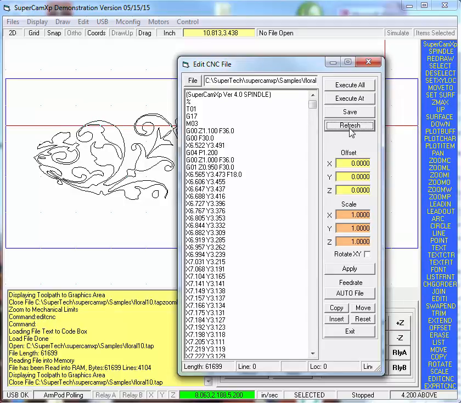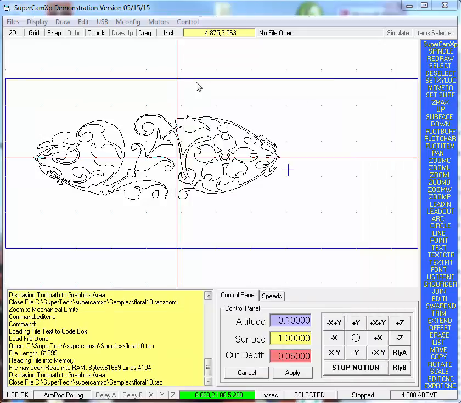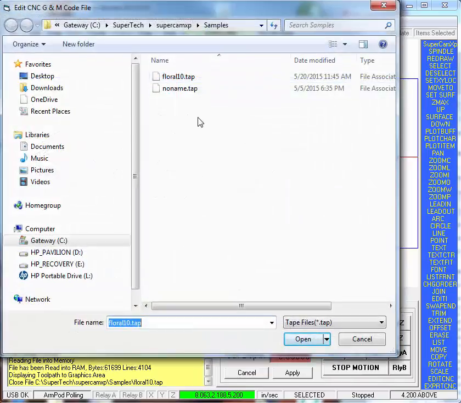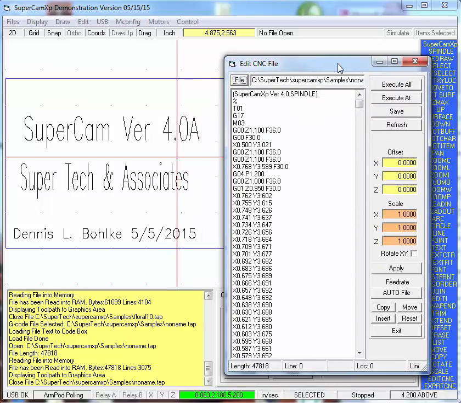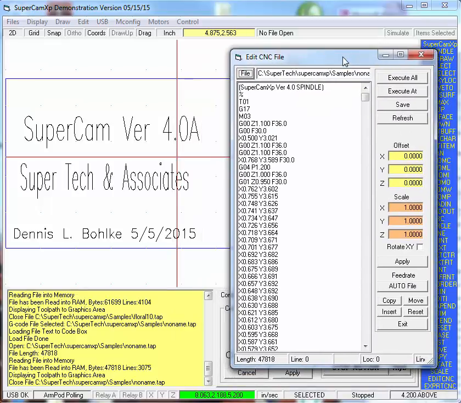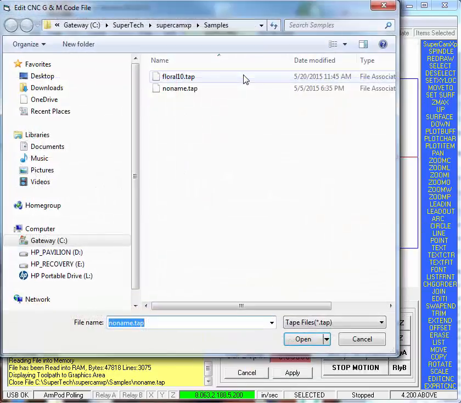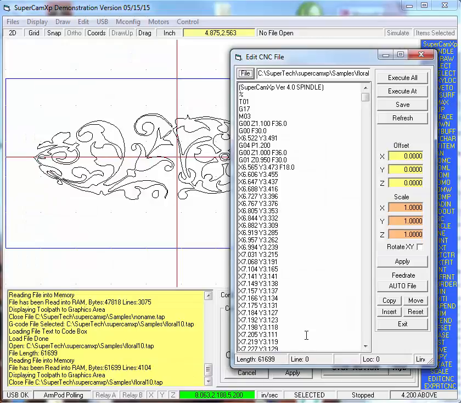The refresh will redraw the drawing in the graphics area, which is based upon the G-code file here, and will also redraw the G-code file. This button up at top left hand corner enables me to select different files. So if I click on this one and click on Open, it has changed the file to that, which is an engraving. So I'm going to click on this, and I'll click on Floral tab, Open. Back to the other drawing.